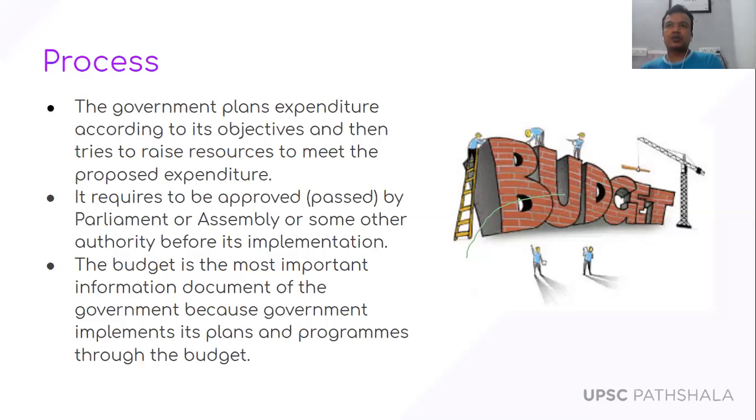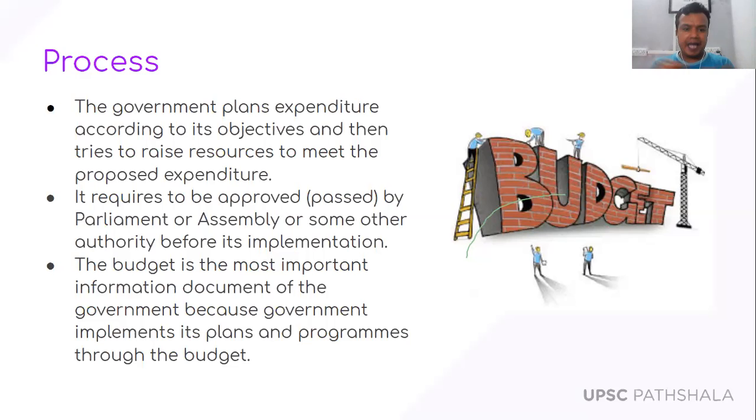But anyways, before the budget is actually presented in the house, 3-4 months before that, the Department of Expenditure takes estimation from each and every department of the government, like Department of Defense, Department of Health, Department of Forest, Department of Home, and various other government departments. They take an estimation of what is going to be the expenditure for your department for the upcoming year.